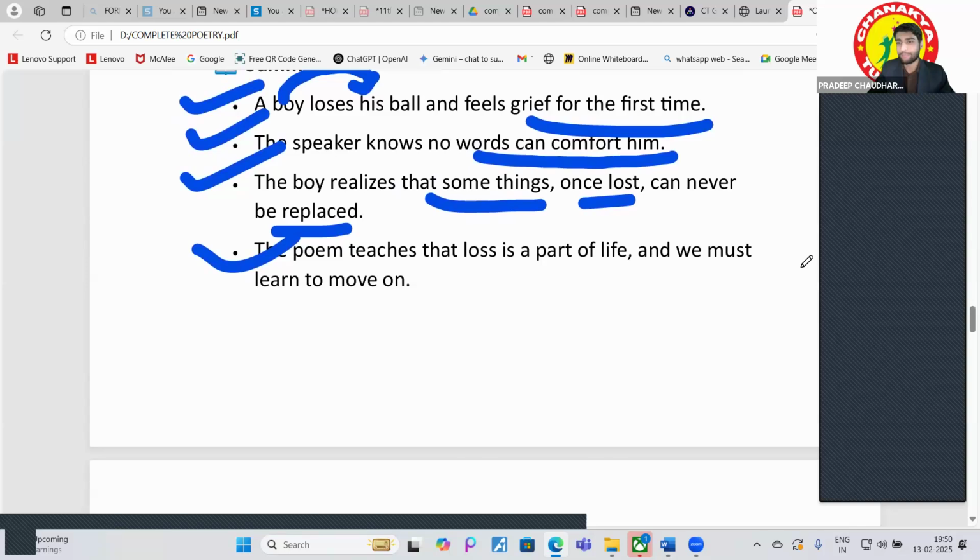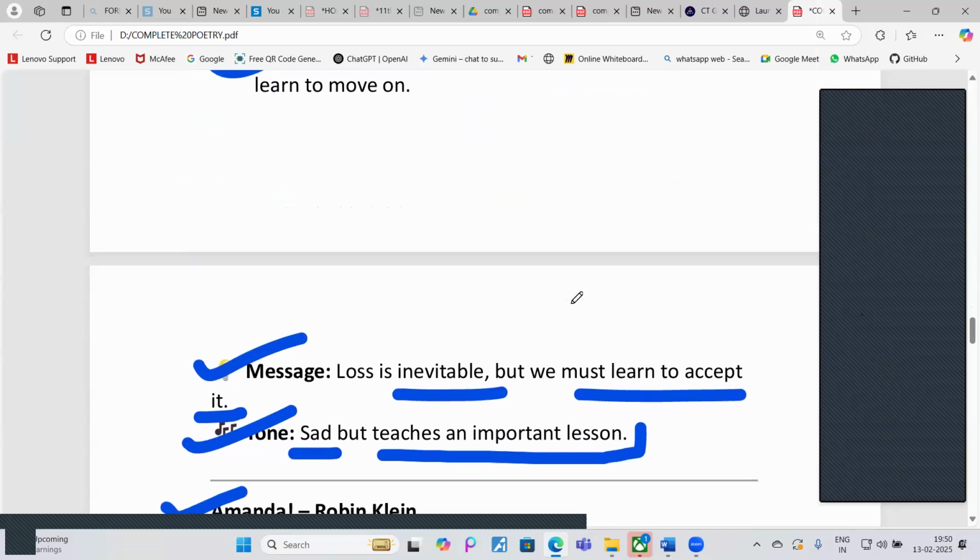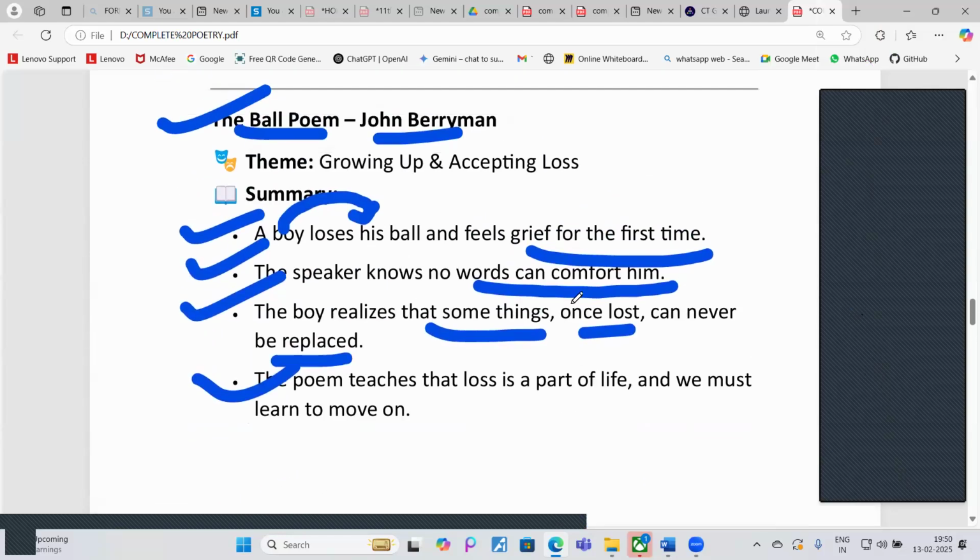So who is going to tell me the theme of this? Abhinav. Sorry, not Abhinav. Responsibility, Aryan. Accepting loss and responsibility. Sir, we need to accept loss and responsibility, and we need to grow up, sir. Yeah, that is the thing. Whenever we have lost something, we need to accept that loss, right? And we need to let it go. We have to move on.